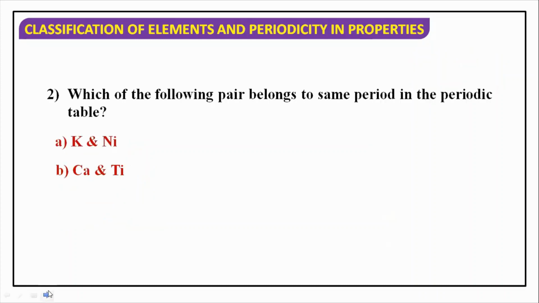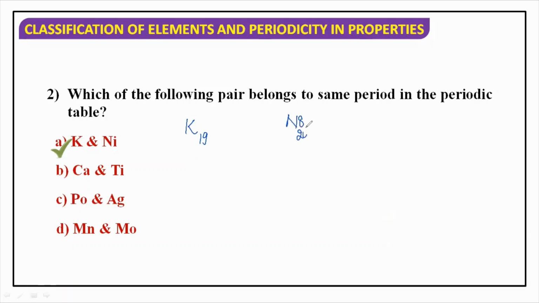Which of the following pairs belongs to the same period in the periodic table? Same period. Again, we have to go with the electronic configurations by knowing the atomic numbers. So in this case, potassium and nickel, because potassium is 19 and nickel is 28. If you write their configurations, you will find them in the same period, and which period is that? The fourth period.